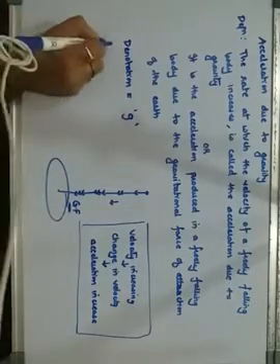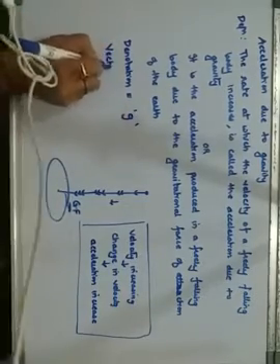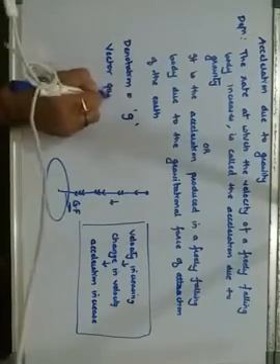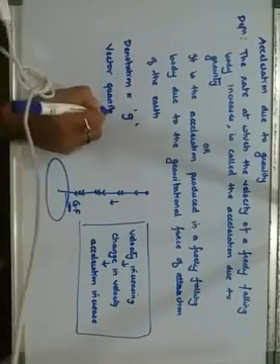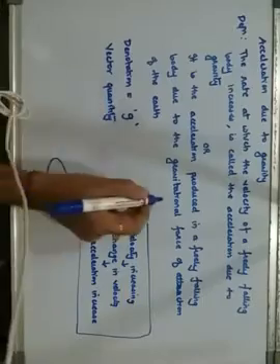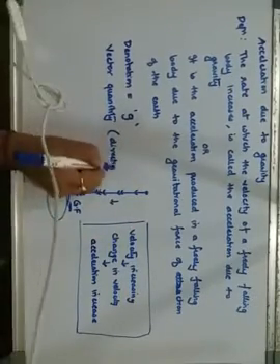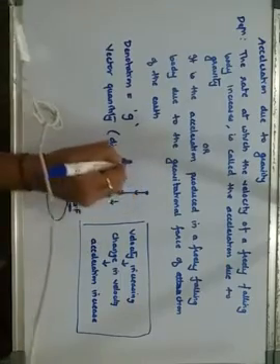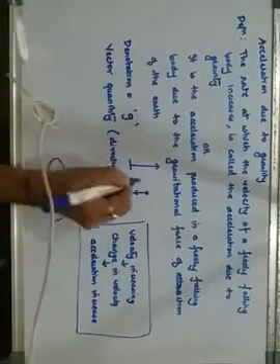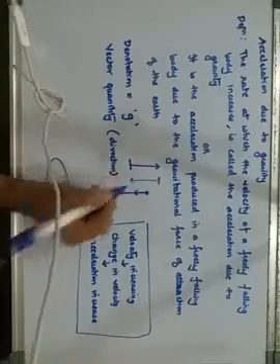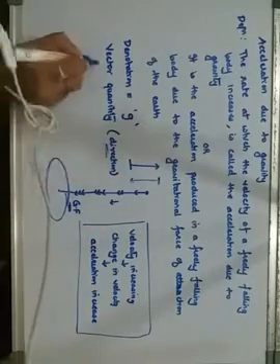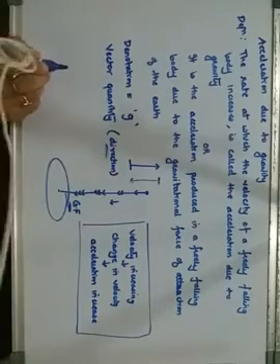And it is said to be a vector quantity. Why is it a vector quantity? Because here it requires direction in which it is falling, whether it is moving from bottom to upward direction or from up in the downward direction. So since the direction is required, it is a vector quantity.